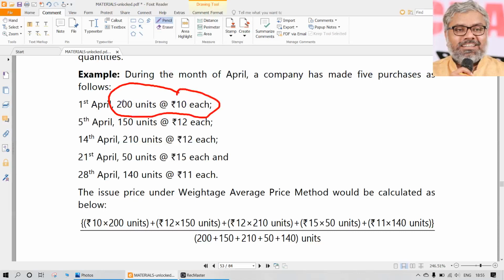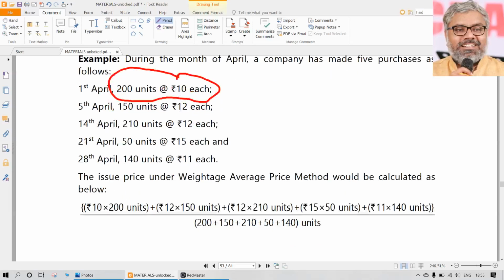Amount is 10 rupees, price multiplied with quantity, like this: 10 into 200, 12 into 150. Each of them is multiplied: 12 into 210, again 15 into 50, 11 into 140, divided by the total of the quantity. Then you get the price, which is the weighted average price.